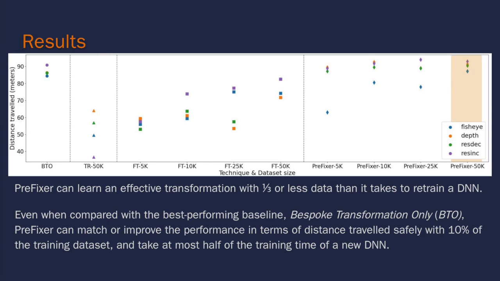Even when compared with the best performing baseline, bespoke transformation only, or BTO, Prefixer can match or improve the performance in terms of distance traveled safely with 10% of the training dataset and take at most half of the training time of a new DNN.